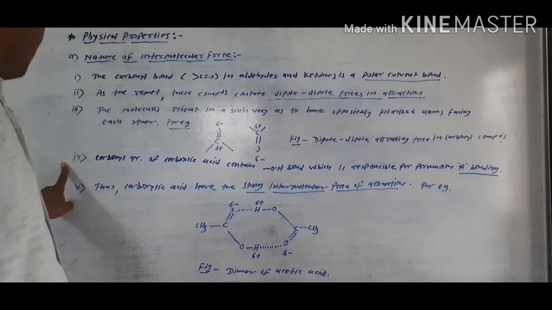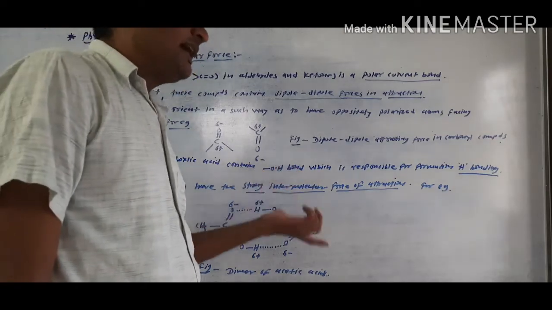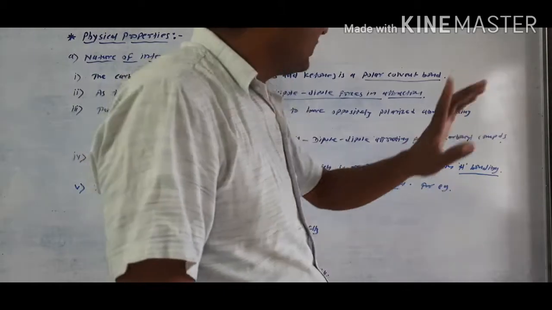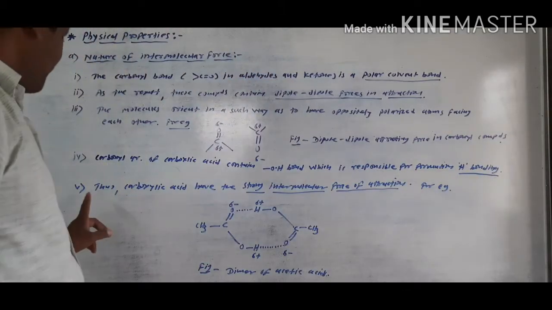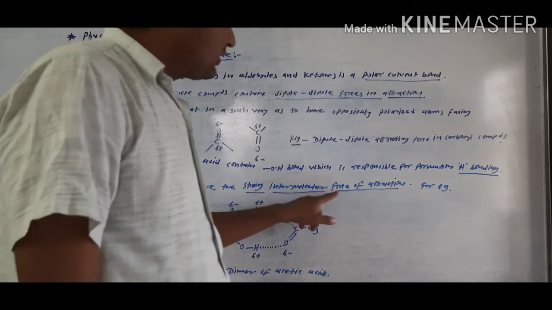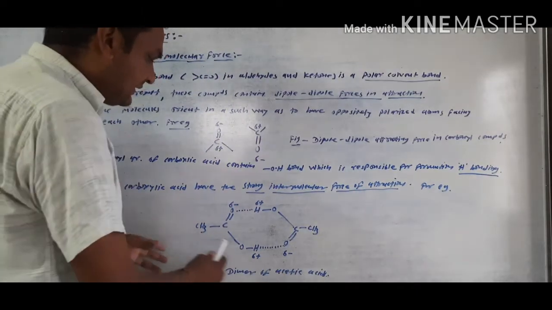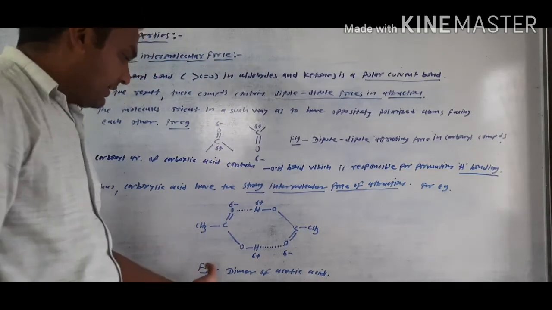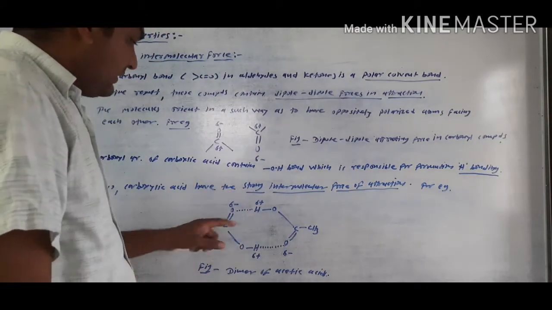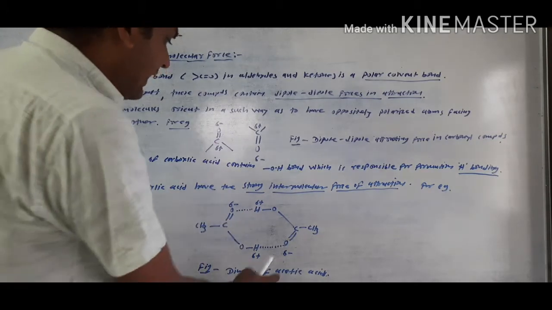This opposite facing of the molecules shows the dipole-dipole attracting force in carbonyl compounds. Fourth important point is that the carboxylic acid contains a hydroxyl group, and the OH bond is responsible for the formation of hydrogen bonding. And fifth important point is that thus carboxylic acids have strong intermolecular force of attraction. For example, the dimeric form of acetic acid is shown here, in which two molecules are combined by intermolecular force of attraction like hydrogen bonding.